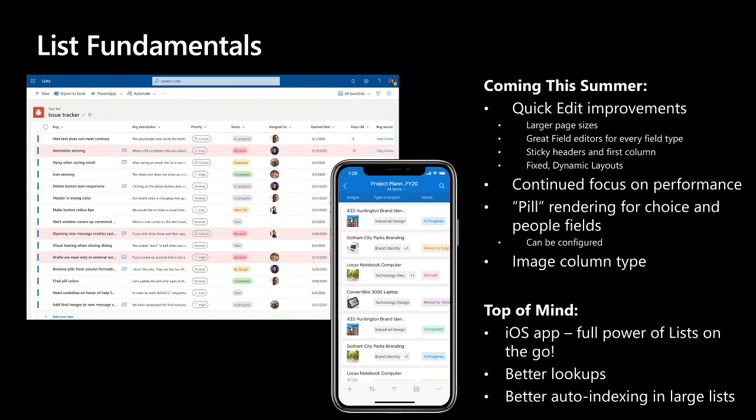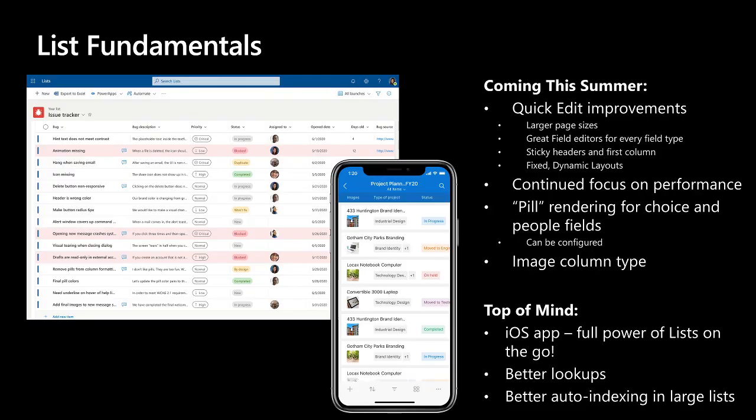After I created my new list, you saw me enter data inside of our new grid view. Grid is the evolution of the SharePoint Quick Edit view, and we're committed to making this the fastest, most fluid, most delightful way to get data inside of a list. You're going to see improvements to Quick Edit come down the line this summer. You're going to see new and improved field editors for every field type. You're going to see sticky headers. You're going to see a sticky first column. You're going to see fixed and dynamic layouts, and you're going to see more and more over time.